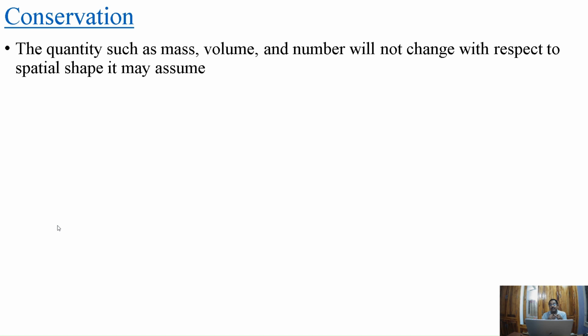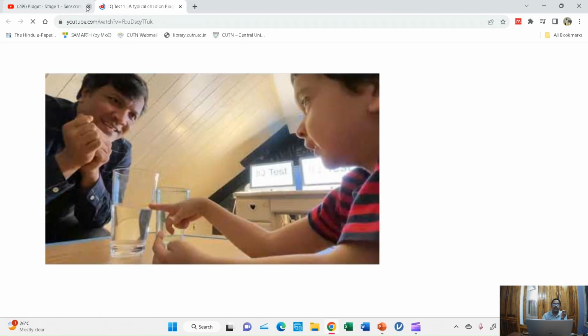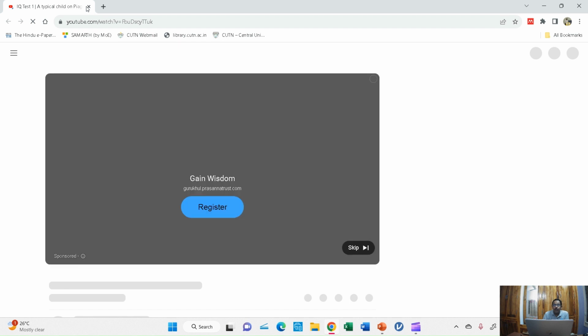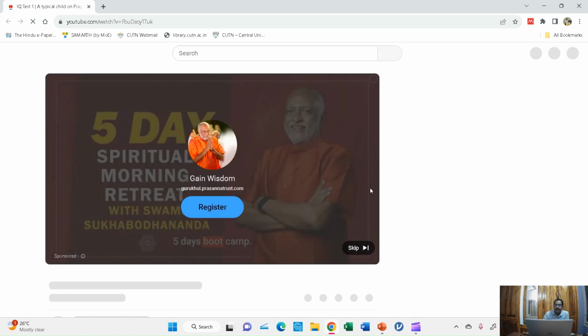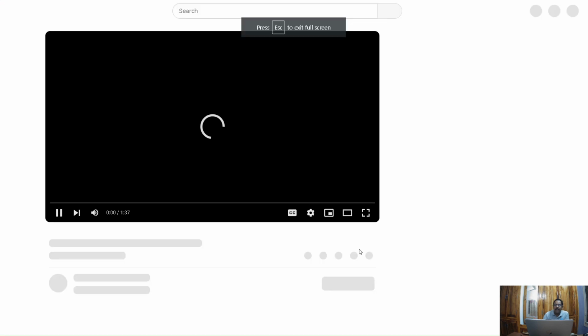So conservation. Conservation means the quantity such as mass, volume, and number will not change with respect to spatial shape. So let us look at a video. Here you can see a kid is being experimented on by a psychologist, where they are showing liquids, juices, in two different glasses.